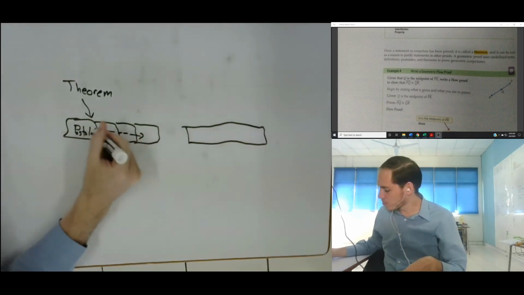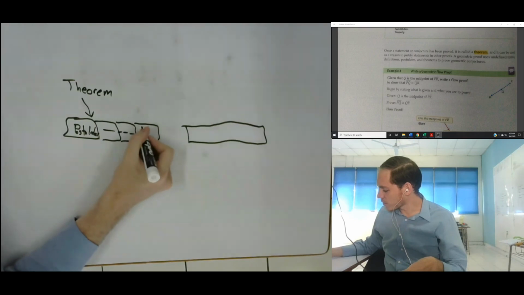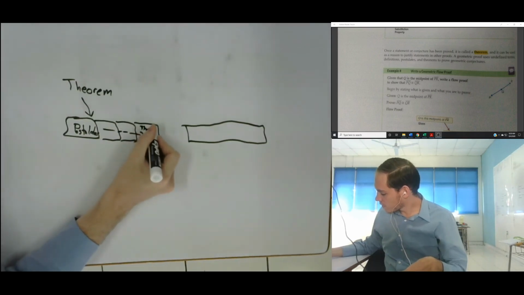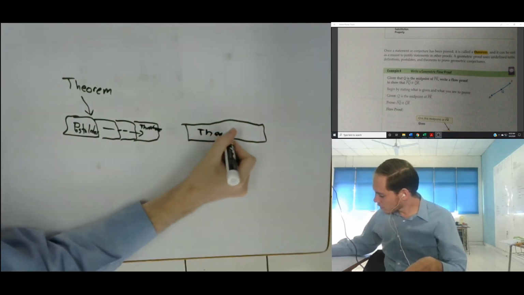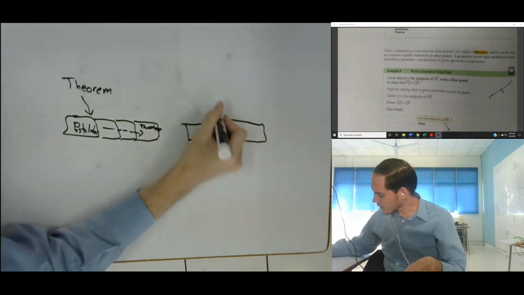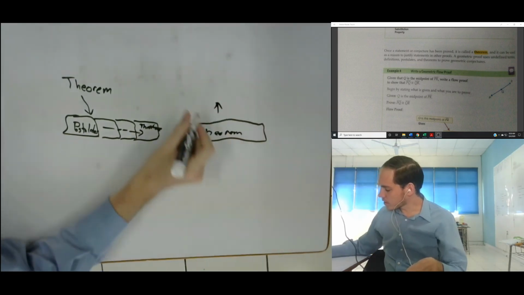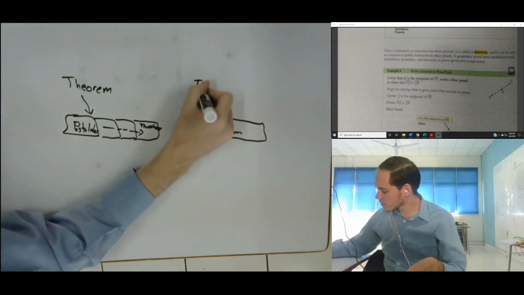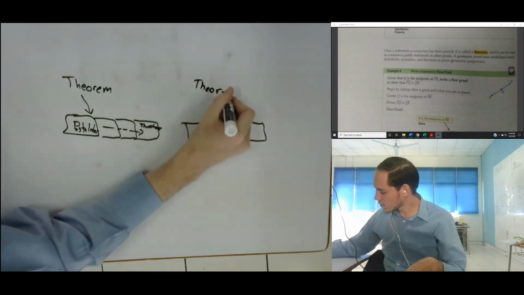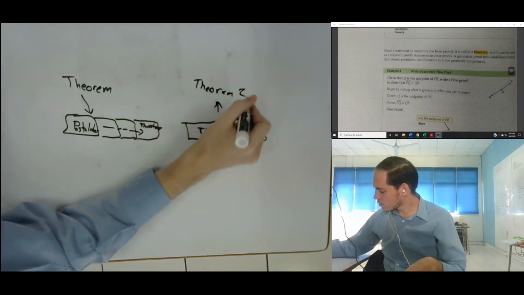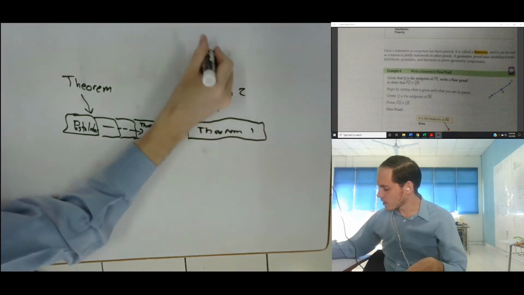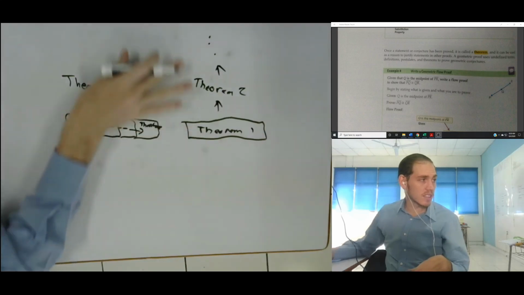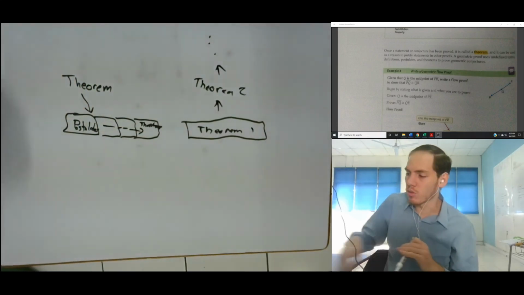So we use postulates, we come to a conclusion, and therefore now we can use this theorem to build others. Theorem 1 can lead to theorem 2 and so on.